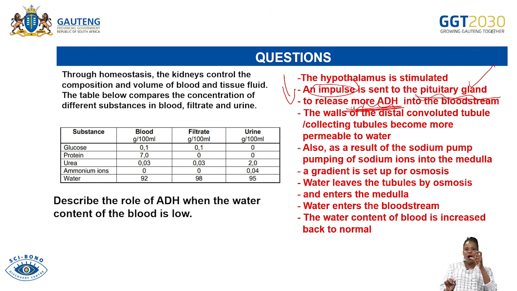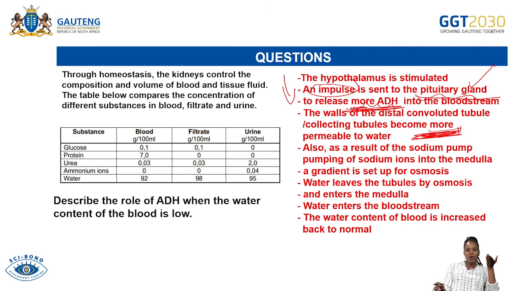So that the walls of the distal convoluted tubule, or the walls of the kidney tubules, become more permeable. So these are very important words. More ADH is secreted so that the walls of the renal tubules become more permeable.